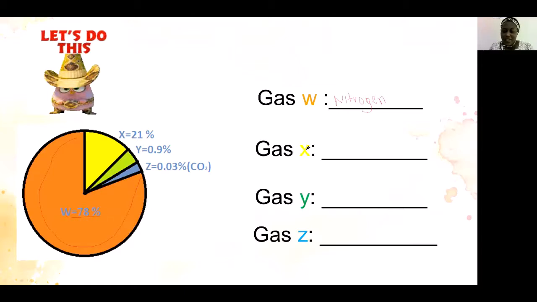And the gas X. X is the second largest gas. Students, the gas that we breathe in and out. Which gas is that? Do you know that gas that we breathe in and out? It is called oxygen.